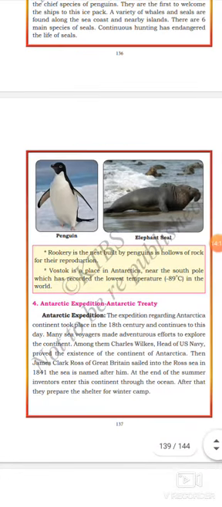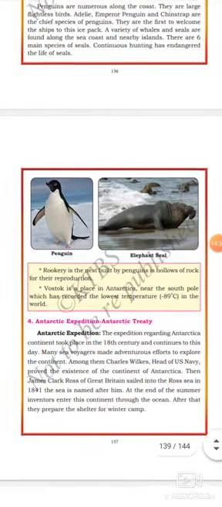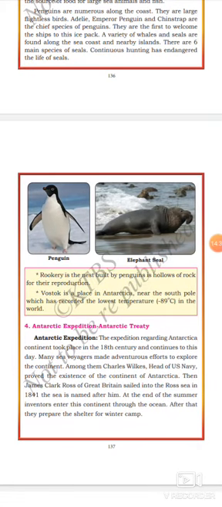Observe this picture, dear students. See there, the penguin is a large flightless bird. It is a penguin and an elephant seal. Got it? Okay. Antarctic expedition and Antarctic treaty we will see next class.